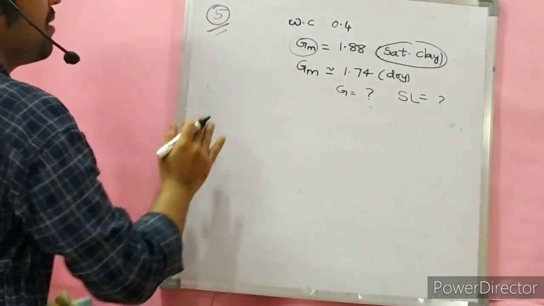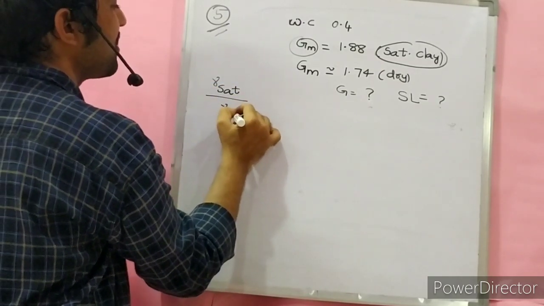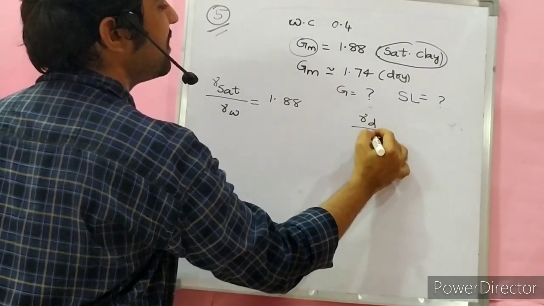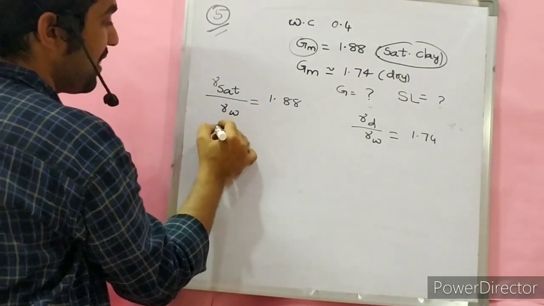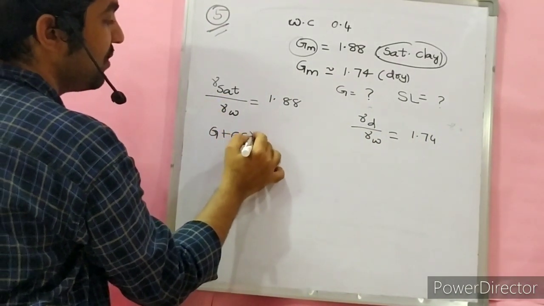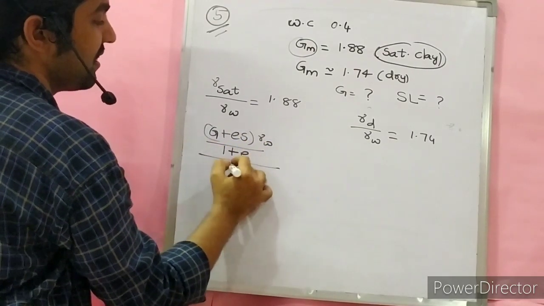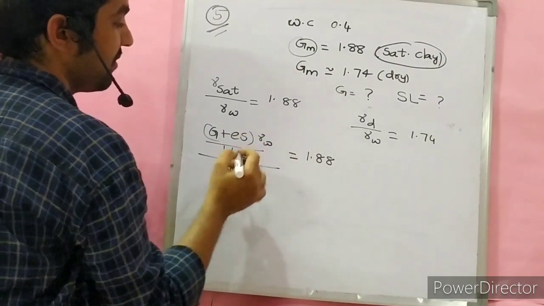Gm, gamma sat to gamma W ratio is 1.88. Gamma dry to gamma W ratio is 1.74. Gamma sat is G plus Se into gamma W divided by 1 plus e, by gamma W, is equal to 1.88.